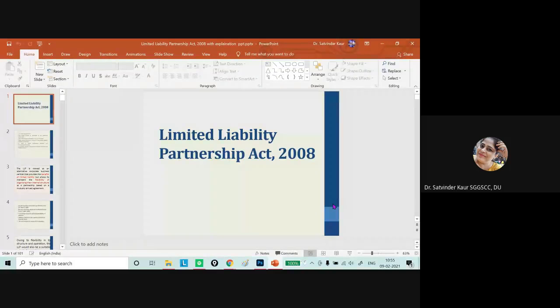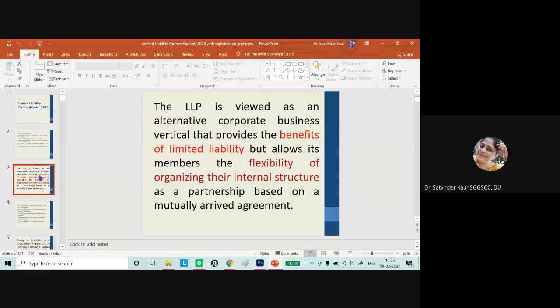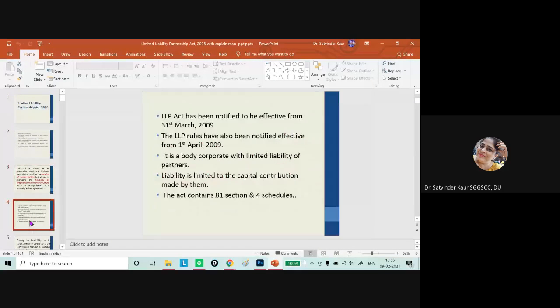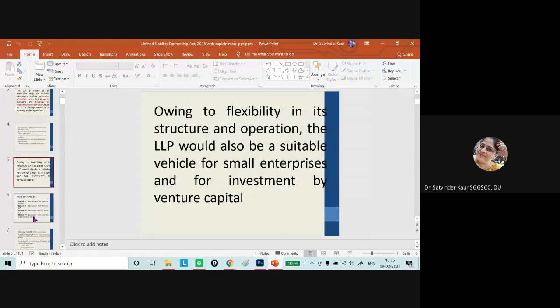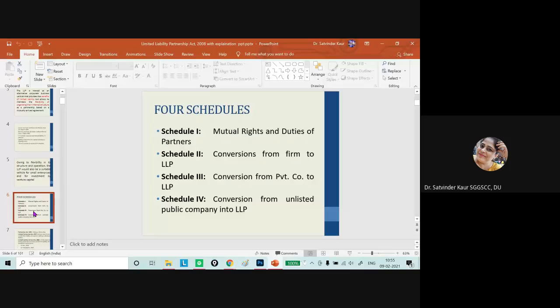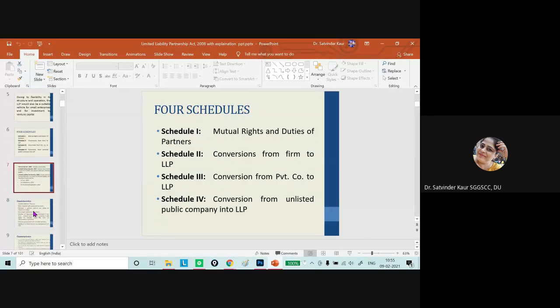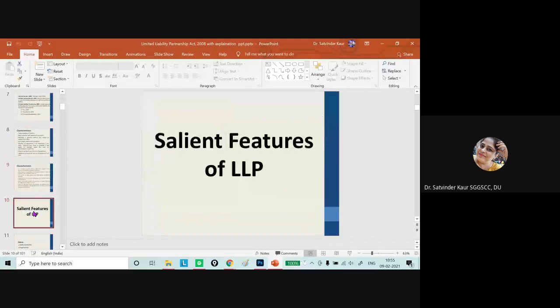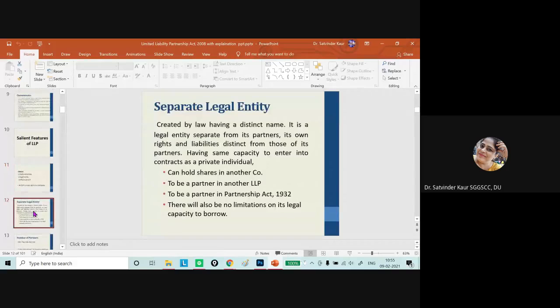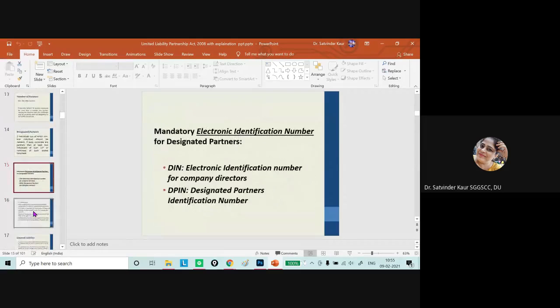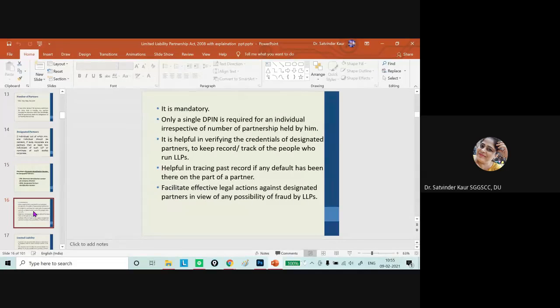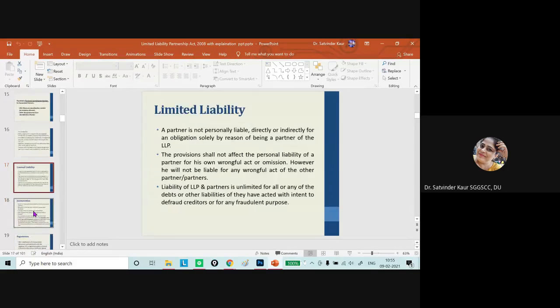Okay, so we have discussed in the last class about LLP, its meaning, and how it came into existence, what are the different laws applicable to that, and what are the main features of the LLP, and also the different schedules which are given. So characteristics and features we have already discussed. Now we will be discussing the incorporation of LLP, and we'll discuss the LLP agreement in today's class.